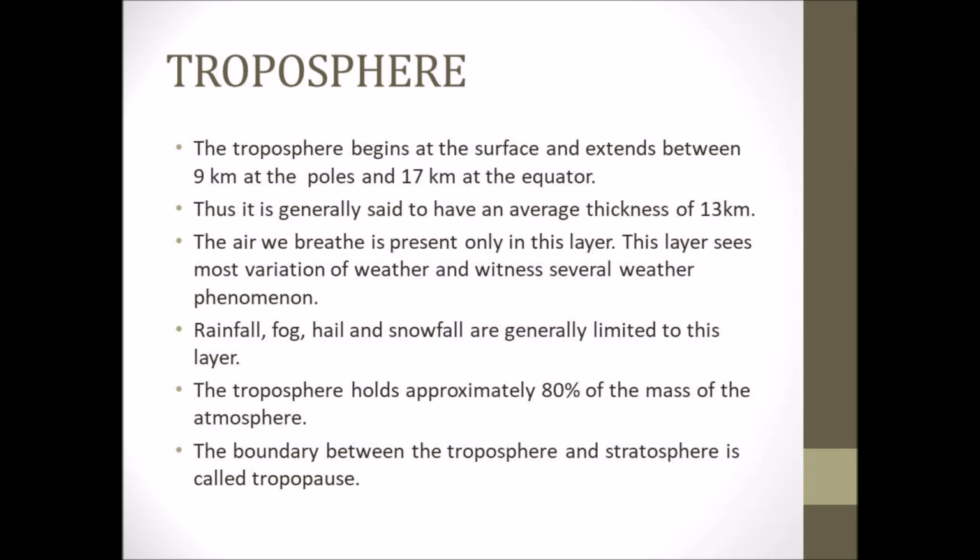So only in the troposphere is the air present, which helps us to breathe. Weather in the troposphere is the most variable, and we can find rainfall, fog, hail and snowfall in this troposphere. The troposphere holds 80% of the mass of the atmosphere. The boundary line between the troposphere and the stratosphere is called the tropopause.